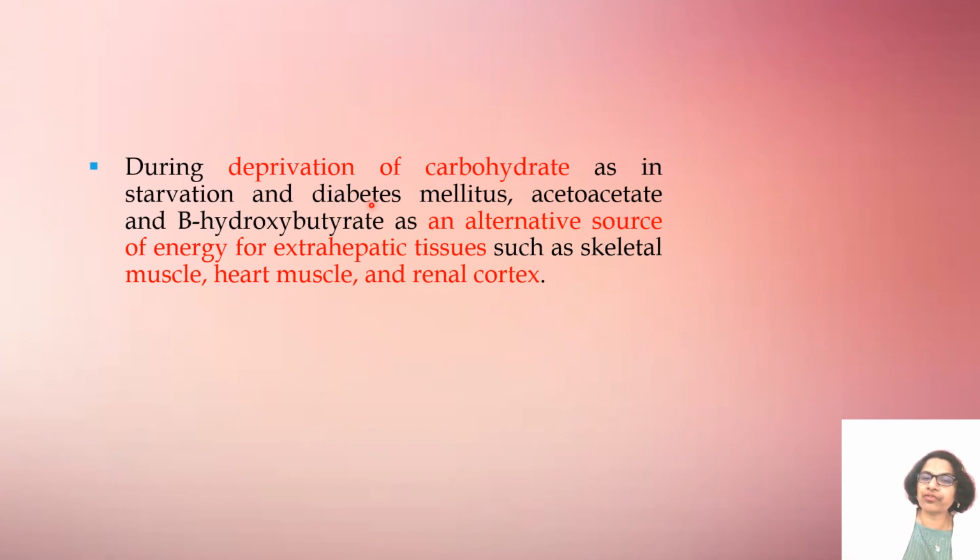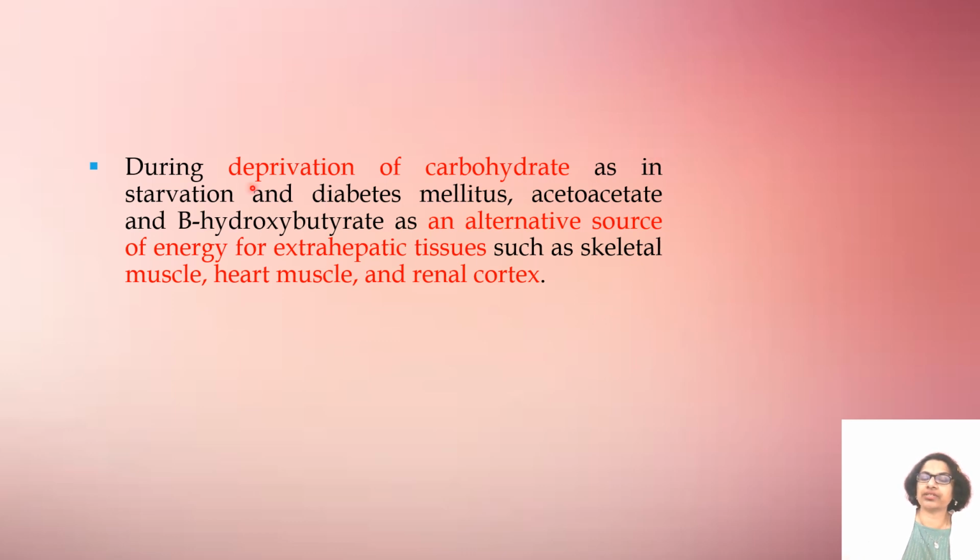Then in the condition of deprivation of carbohydrates, as in starvation and diabetes mellitus, in these two conditions, what is the first condition? In starvation as well as diabetes mellitus, acetoacetate and beta hydroxybutyrate serve as an alternative source of energy for extrahepatic tissues such as skeletal muscle, heart muscle, and renal cortex.